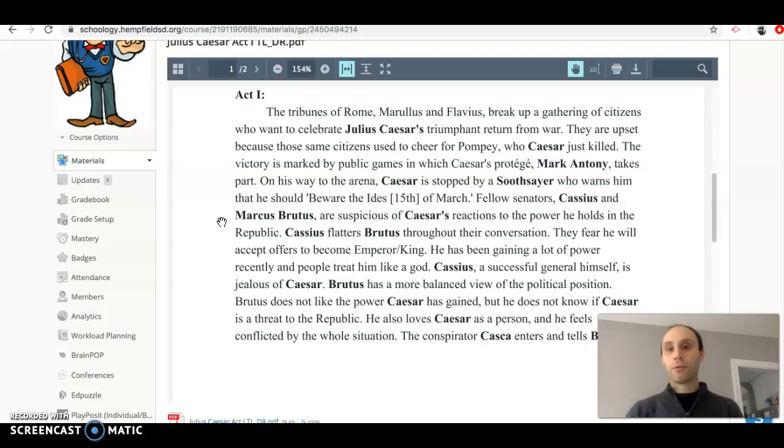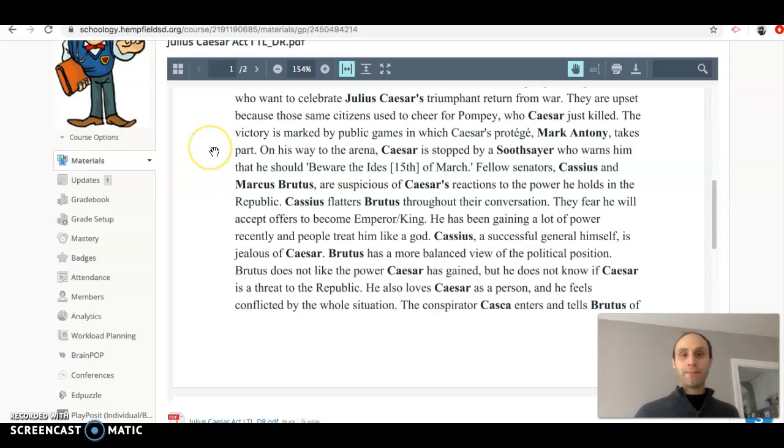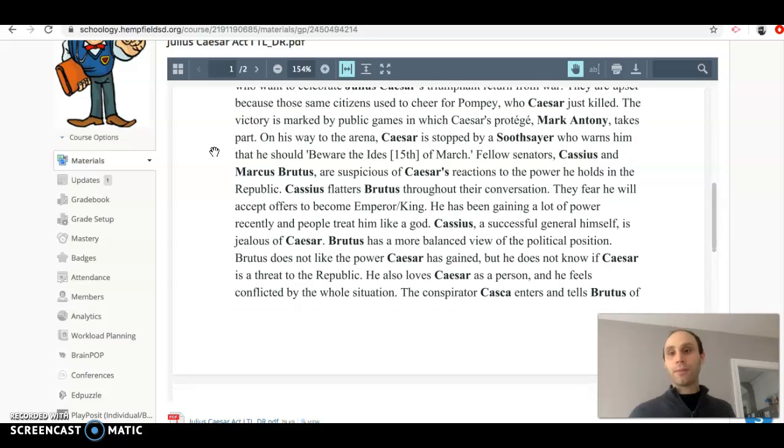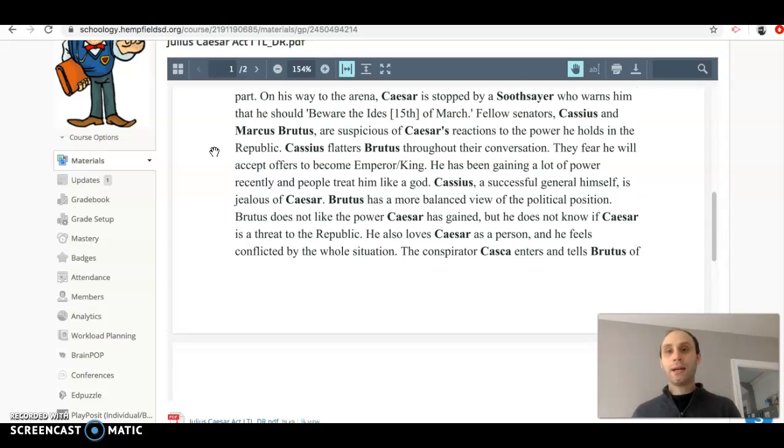So Act 1 opens up. The tribunes of Rome, Marullus and Flavius, break up a gathering of citizens who want to celebrate Julius Caesar's triumphant return from war. They're upset because those same citizens used to cheer for Pompey, who Caesar just killed. The victory is marked by public games in which Caesar's protege, Mark Antony, takes part. On his way to the arena, Caesar is stopped by a soothsayer, like a fortune teller, who warns him that he should beware the Ides of March.